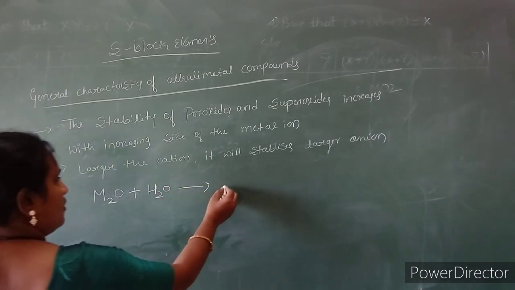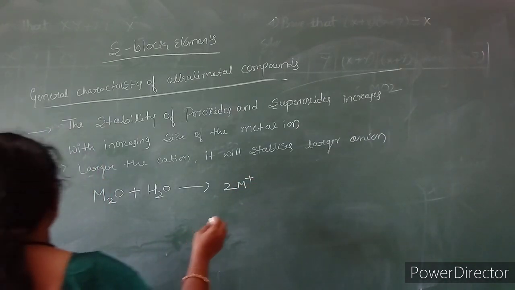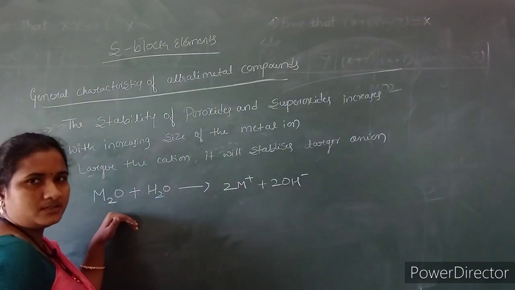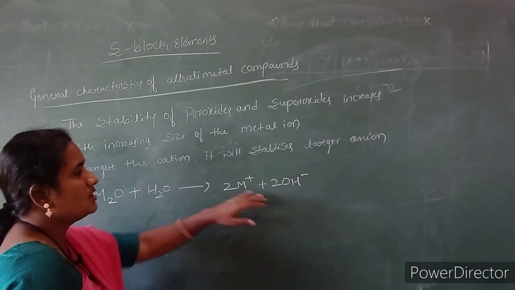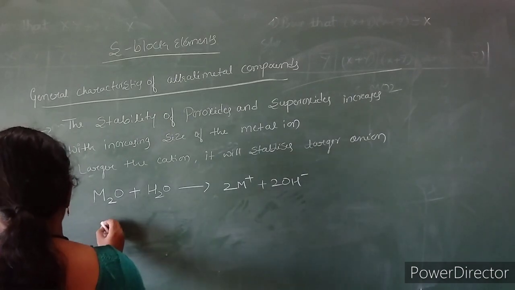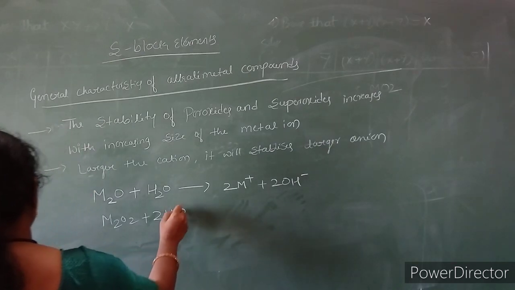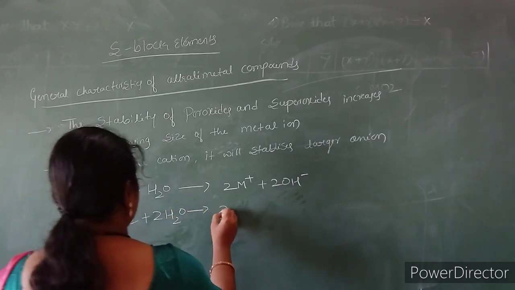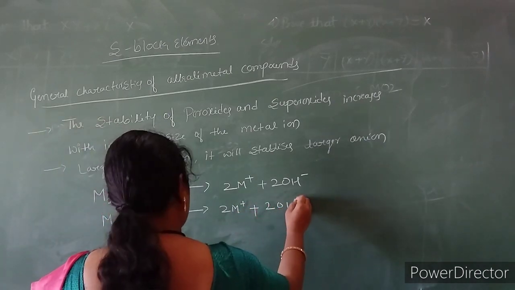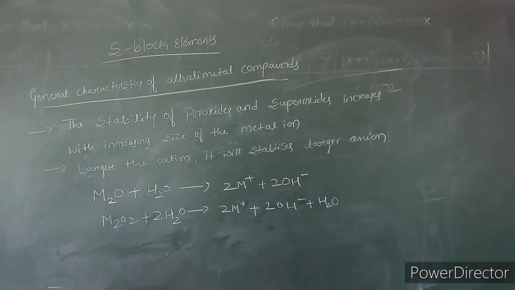in water, they should form the corresponding metal ions with the elimination of a hydroxide. So the oxides, when they undergo hydrolysis with water, should eliminate hydroxide and isolated metal ion, and if the peroxides undergo hydrolysis, they should decompose and form metal ions and hydroxide with the liberation of a water molecule.